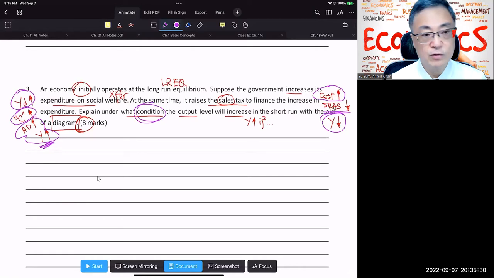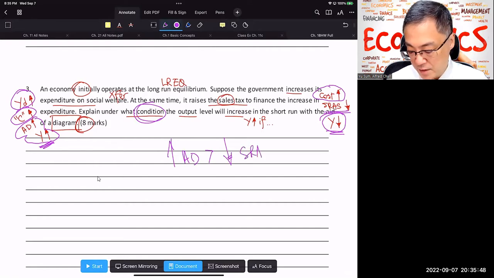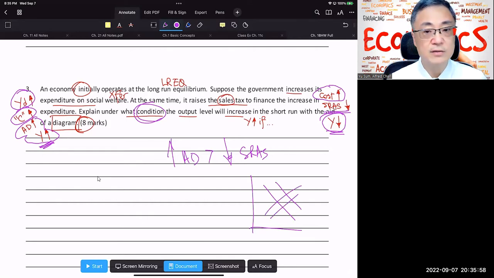For the second part, you raise the sales tax, Y is going to go down. So it is pretty obvious that if the increase in aggregate demand is greater than the drop in SRAS, your output level will increase. So you need to draw the diagrams shifting the SRAS and the AD curve. There's no need for the long run AS because it's not looking for a long run solution.